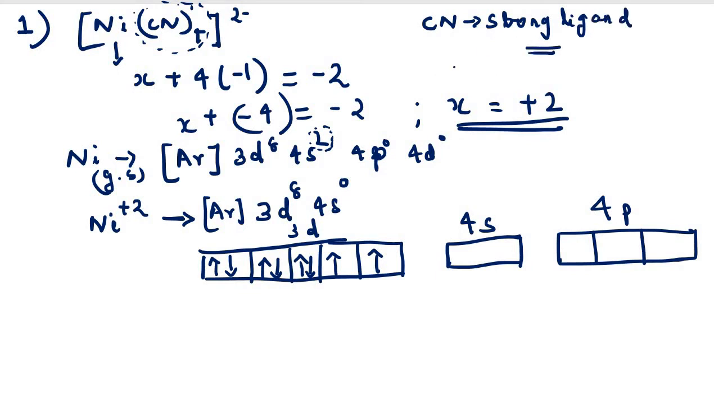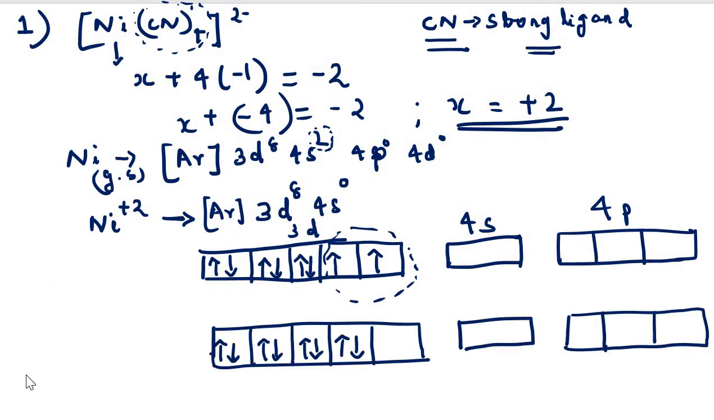In the presence of a strong ligand, these 3d orbitals are forced. These are the unpaired electrons of the 3d orbitals, so they are forced to pair. Why? Because there is a strong ligand, the CN minus ion. Thus it can be represented in this manner.